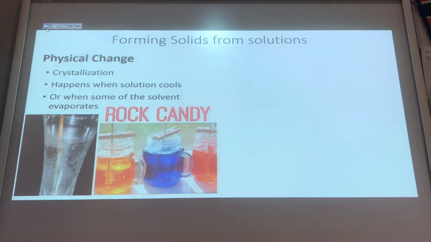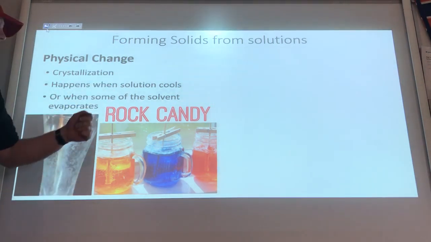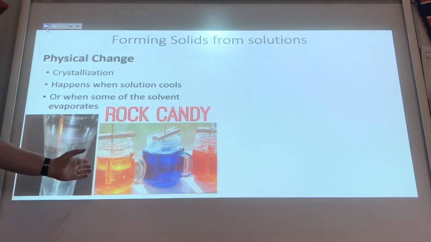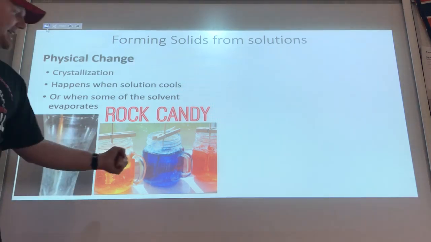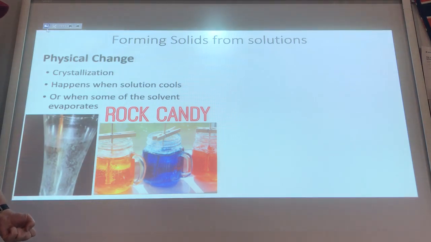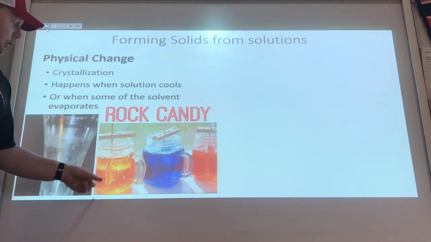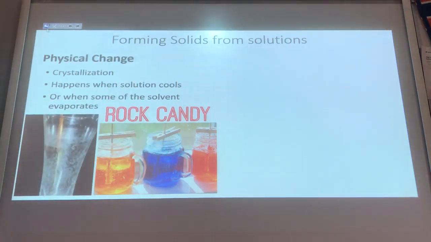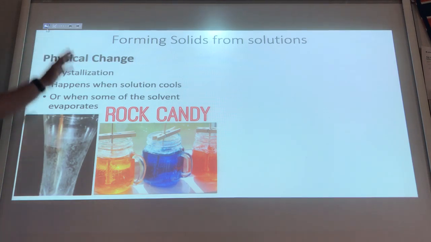This happens when solutions cool or when some of the solvent evaporates. So you heat up rock candy. It's actually a really sugary mixture. You put that string in it, and as that cools down, the crystals will form on those sticks, and that's an example of crystallization. Hard water, if you've ever seen that water on there, maybe after going through a dishwasher or after it's left in there, that is when the evaporation happens and those minerals from the water are left behind on the glass. Both physical forms.